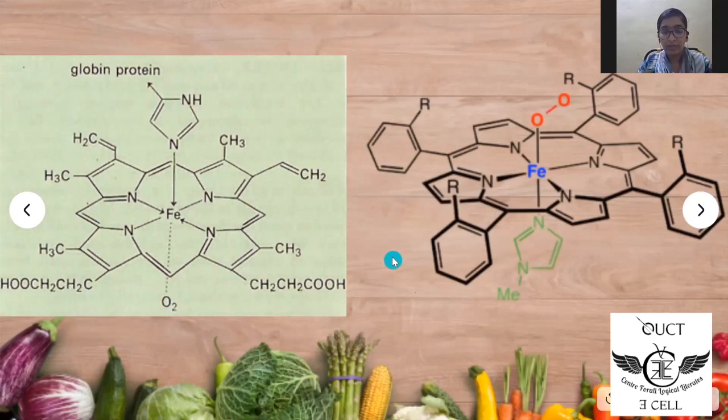Coming to the structure of myoglobin, this is the structure of myoglobin. At the center, the iron atom is attached to four pyrrole rings. At the fifth site, it is attached to the globin protein, and at the other site, it is attached to an oxygen atom.